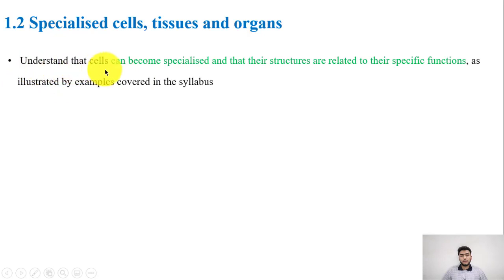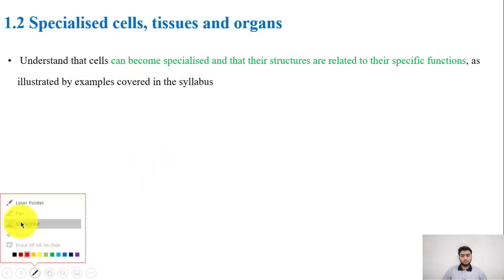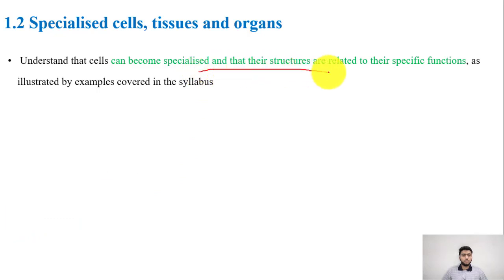We will now discuss the learning outcomes of this part of the video. First, that cells can become specialized and that their structures are related to their specific functions. This is an important point that needs to be understood and learned in a proper manner, as illustrated by examples covered in the syllabus. You would understand this part in a much better fashion after going through the advanced chapters as we proceed in this syllabus, but even then I'll demonstrate the ideas through various different concepts as well.